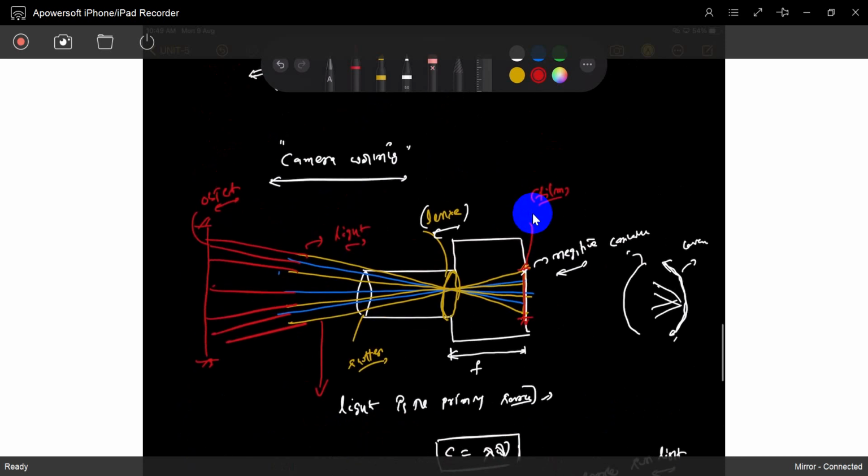If you see, there is no lens here, only a shutter. If you observe, most of the photographic pictures we can call a positive image, because mostly this is the focal length and this is also the focal length. If it is taken at the same distance, the image formed here can be formed here also. There is no plate at all, so we can't see it. But for your explanation, we get the same image in the same alignment, not upside down.